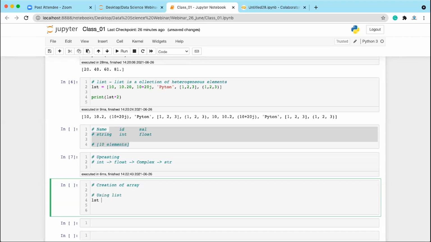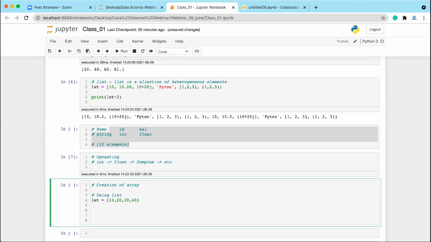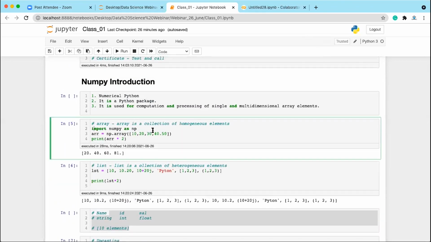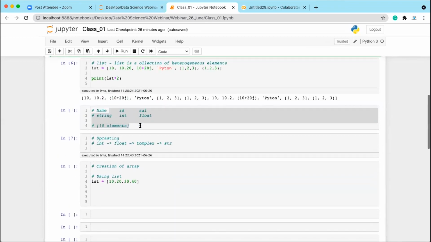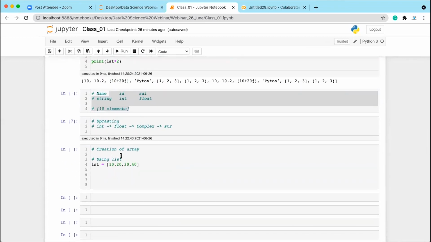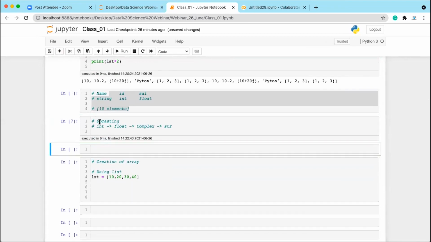Let's say we have lst equal to 10, 20, 30, 40. If you want to use the NumPy package, the first thing you need to do is import NumPy. Without importing the NumPy package, you cannot use it. You cannot do any operation on the array. So we will be importing NumPy first. Let me import NumPy here.